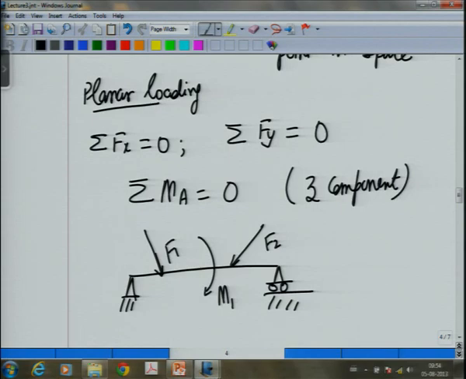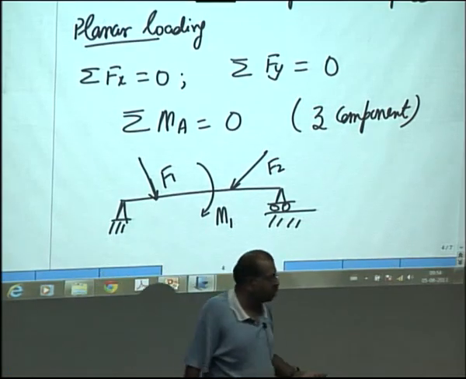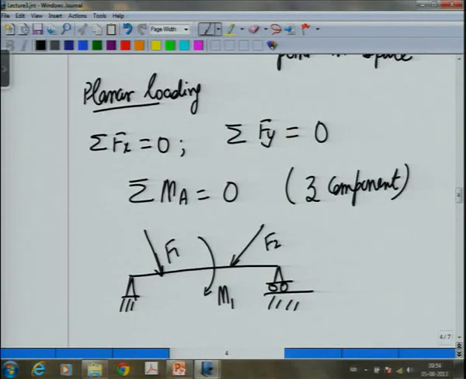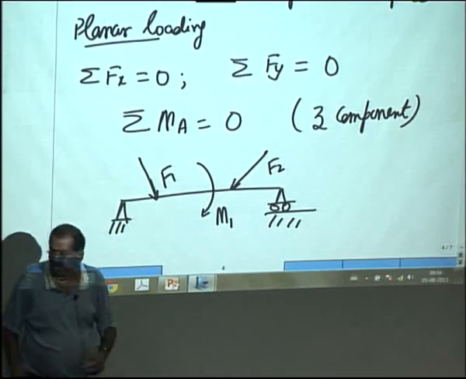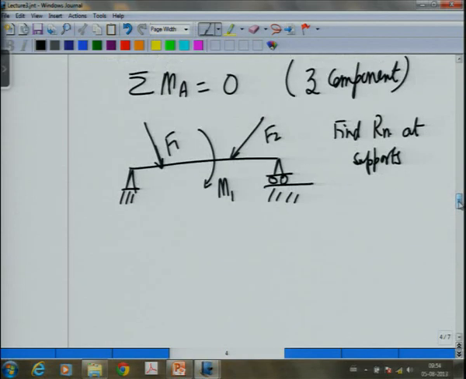You are asked to find reaction at the support. You have done similar problems. So, how will you work this out? You will draw the free body diagram of the beam. So, find reaction at supports.